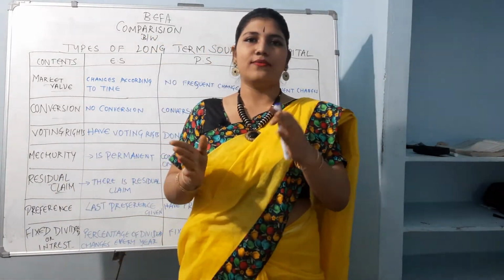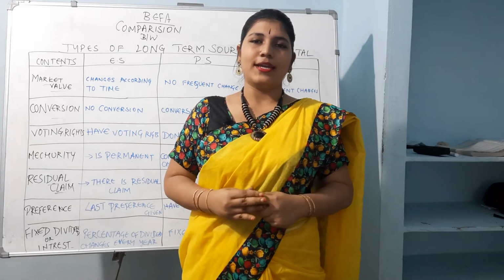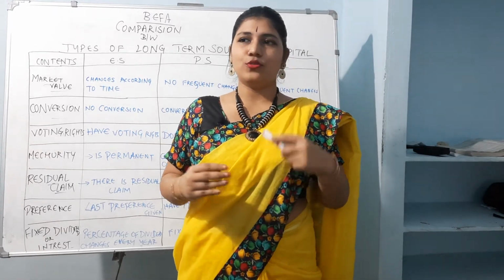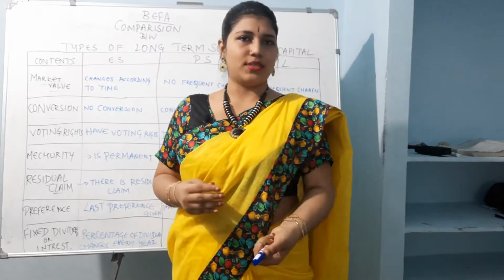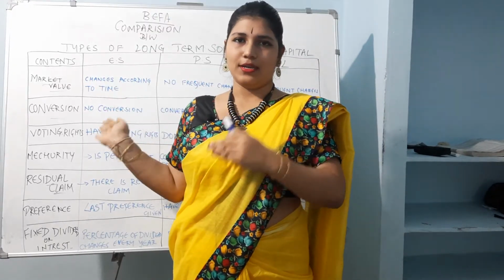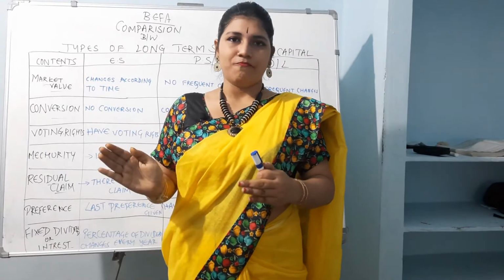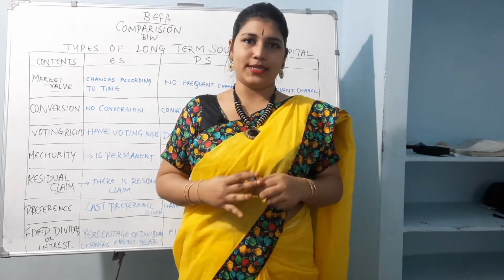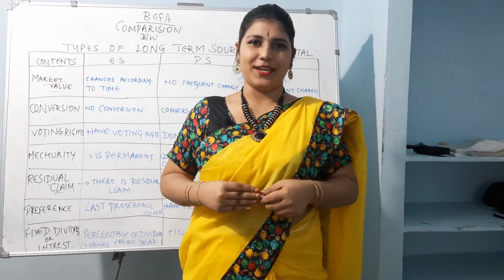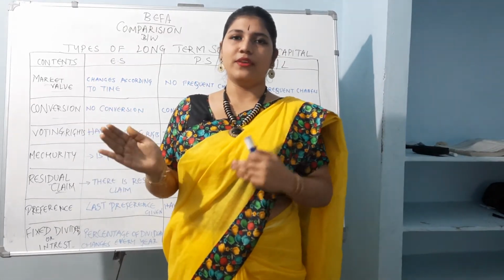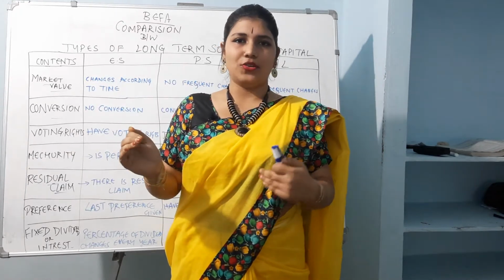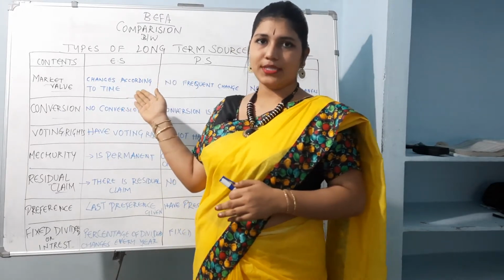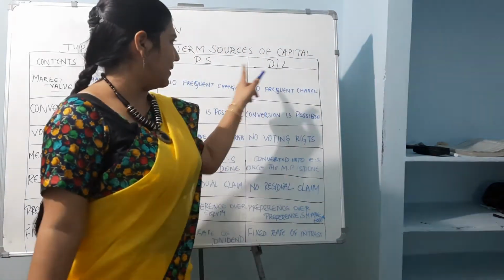You are calling someone to a party at your house, and you should give preference to them as they are your guest. You treat them, you give them something to eat, you make them enjoy everything. But you won't take yourself as the first preference, like I called you for a party so you entertain me. No, you will entertain them, right? In the same way, the preference will be given to the outsiders first, then you will take the next. So preference will not be given to equity shareholders, but to the preference shareholders and debenture holders.